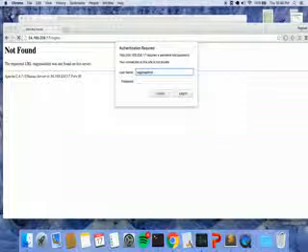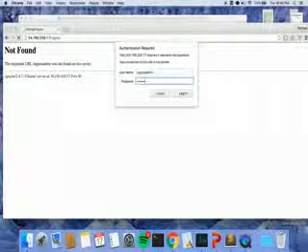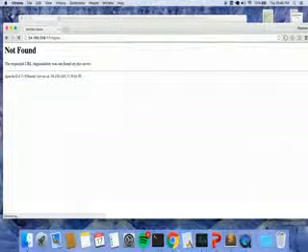We added a user called nagiosadmin in our htpasswd file, and the password is jambi, and login.